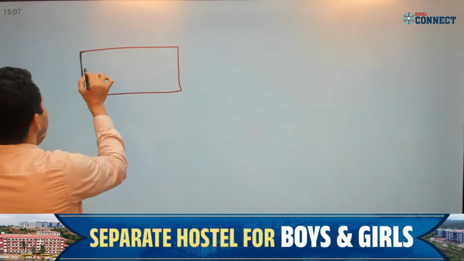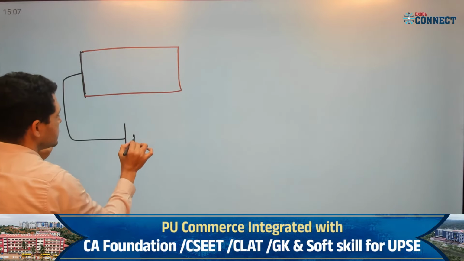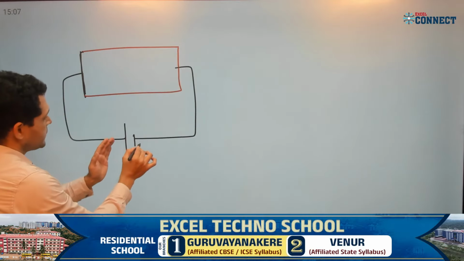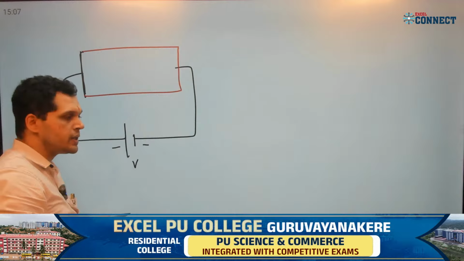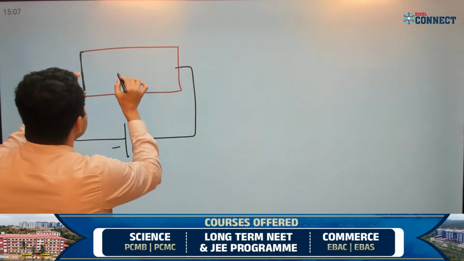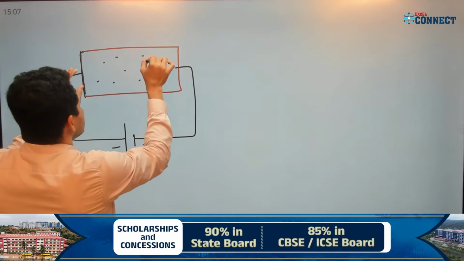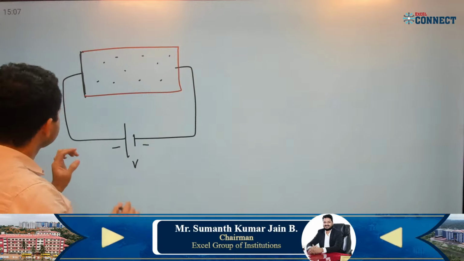Okay, if I connect a battery here, I connect it to the battery. Here this is the negative terminal, this is the positive terminal. The potential difference is V, and here a large number of free electrons exist. Large number of free electrons are here, correct?